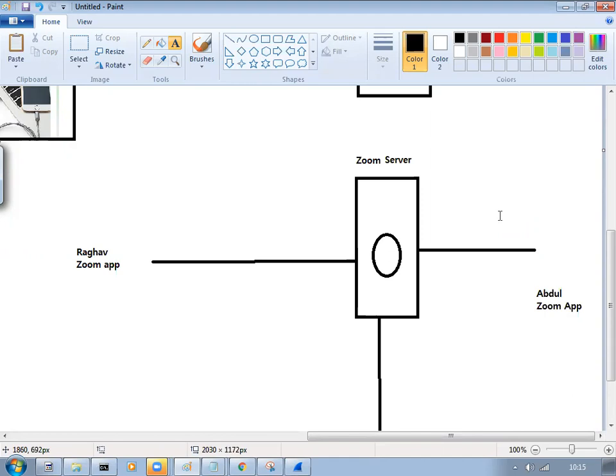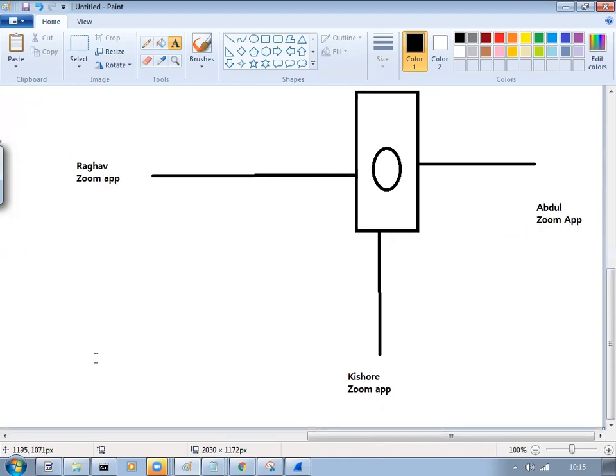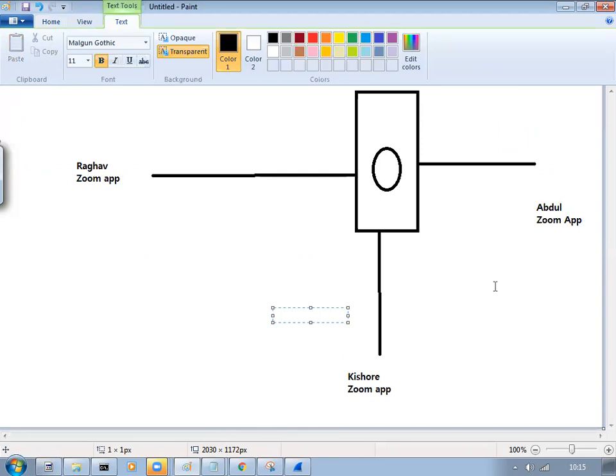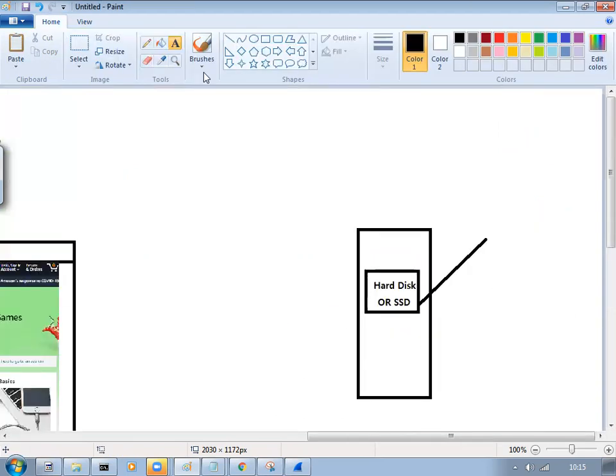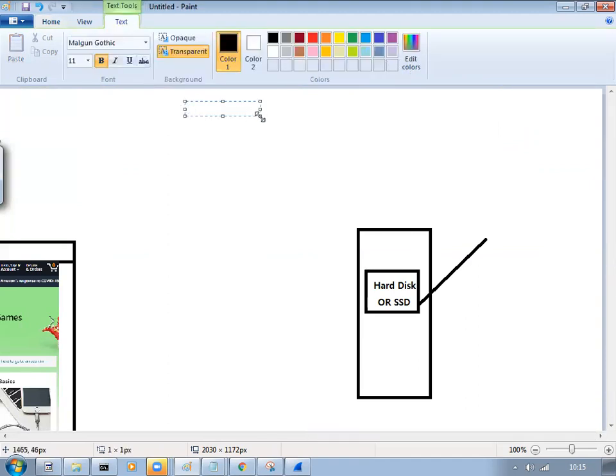Okay. So what I want to tell you, mainly focus here, remember two things. Client sends the request, server sends the response. This line you have to remember.